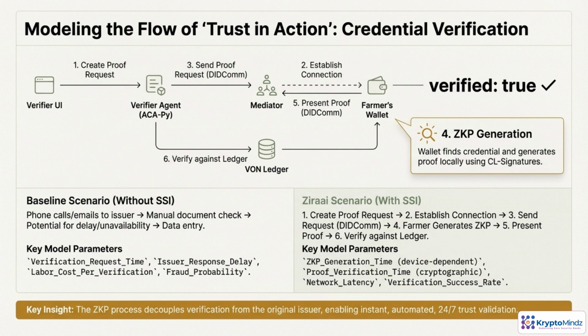Modeling the flow of trust in action. Next is verification. The key insight here is the zero-knowledge proof (ZKP) process. Instead of manual document checks, the farmer's wallet finds the credential and generates a proof locally using CL signatures. This decouples verification from the original issuer, enabling automated 24/7 trust validation that we measure through ZKP generation time and network latency.